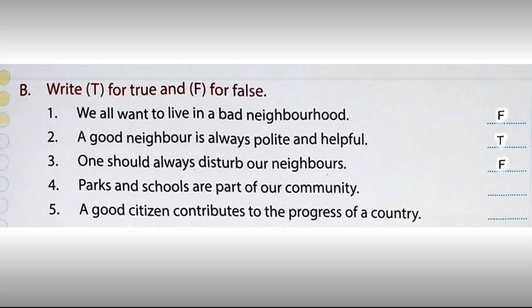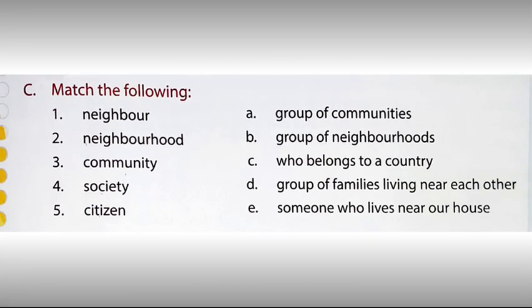Fourth one, parks and schools are part of our community. It will be true. Fifth one, a good citizen contributes to the progress of a country. It will also be true. C. Match the following. First one, neighbor. You have to match someone who lives near our house. Second, neighborhood. Group of families living near each other.